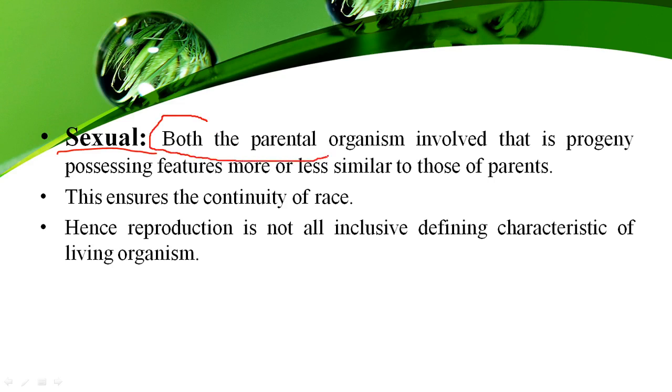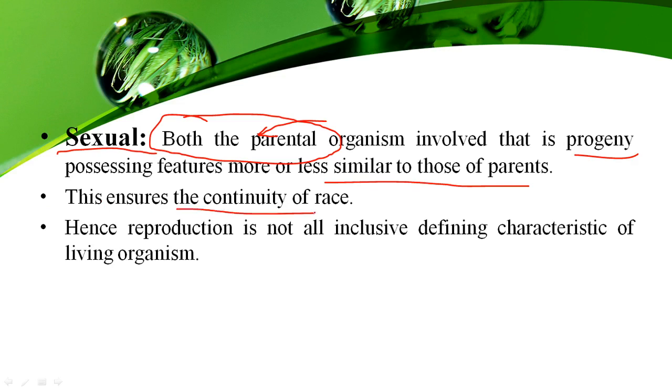Both parental organisms are involved. Both parents means the male and the female parental organisms are involved to form the progeny, to form a new individual. जो नया individual बनने वाला है, this new individual is more or less similar to the parental one. This ensures the continuity of the race.